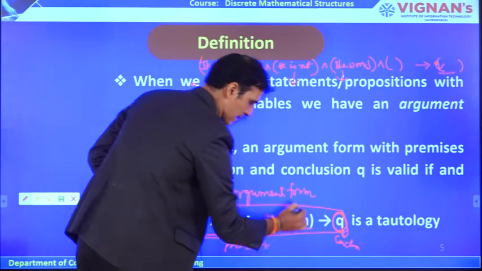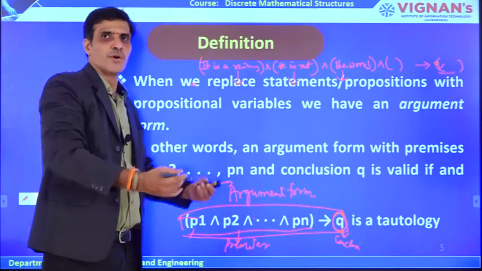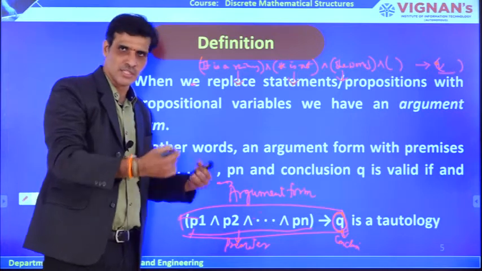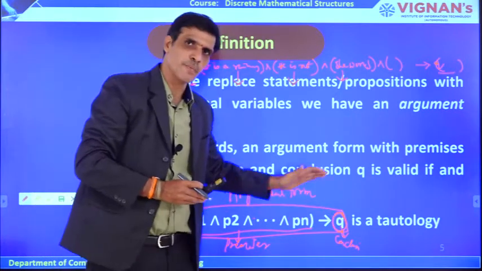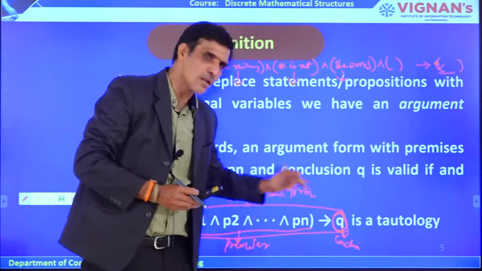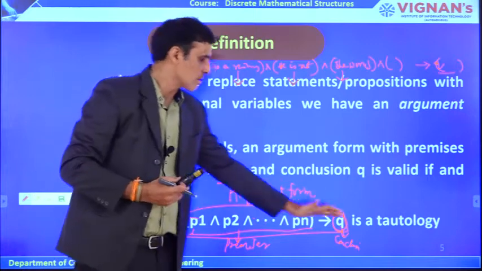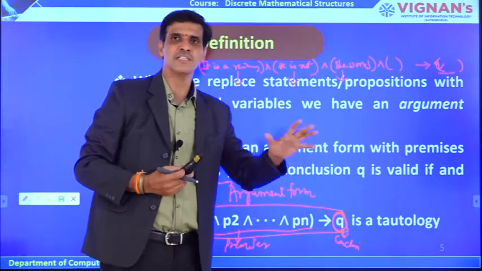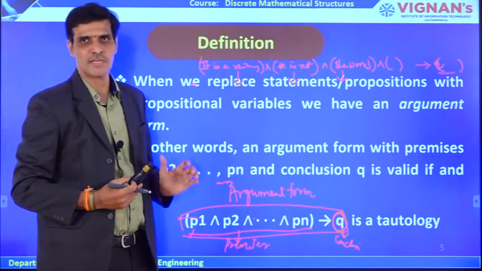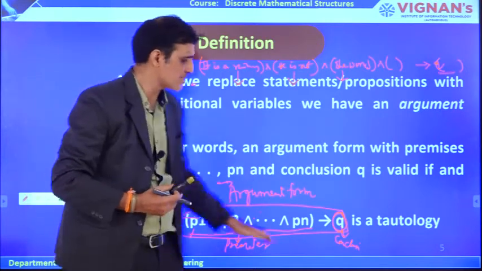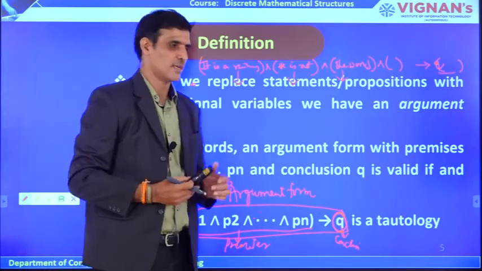If all the premises are true, that means all the hypotheses are true, and it is possible to derive that Q is also true, that means the conclusion is also true. This conclusion is called a valid statement from the given set of premises, and this entire argument is called a valid argument. Remember that. It is very important.